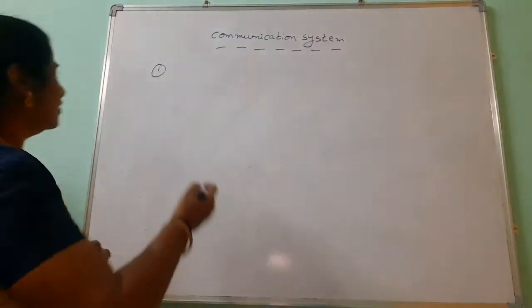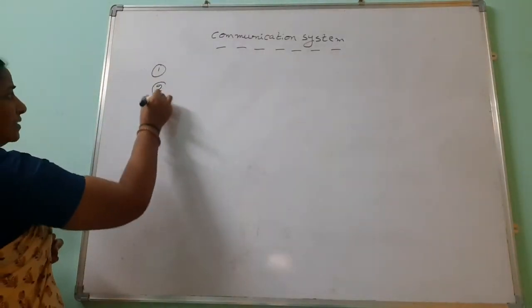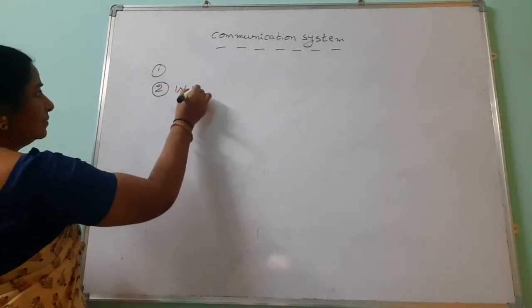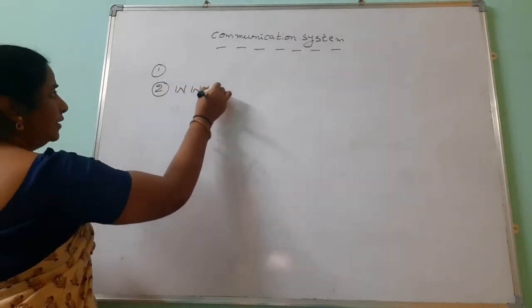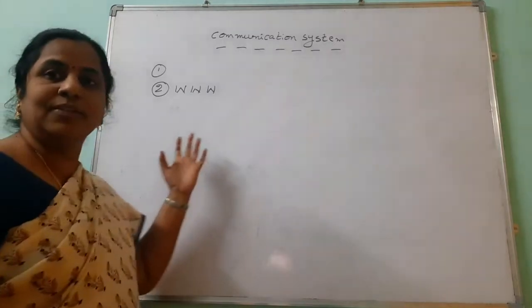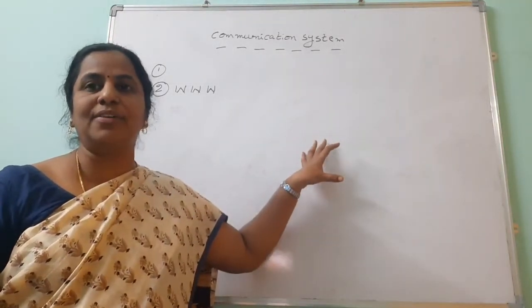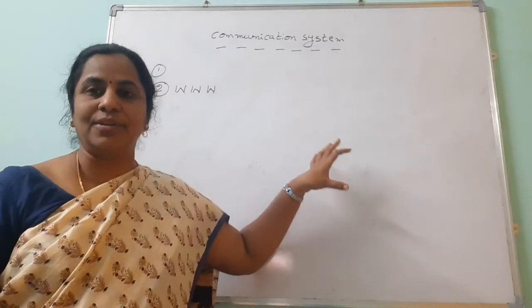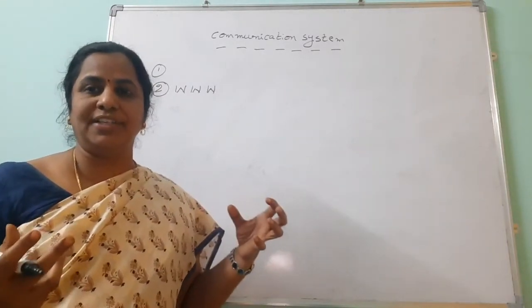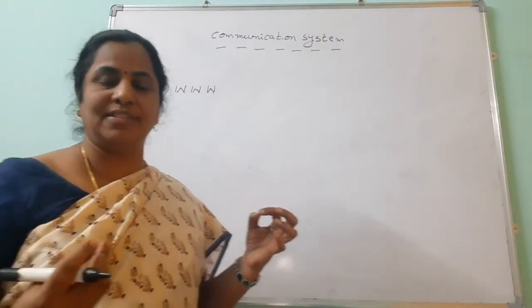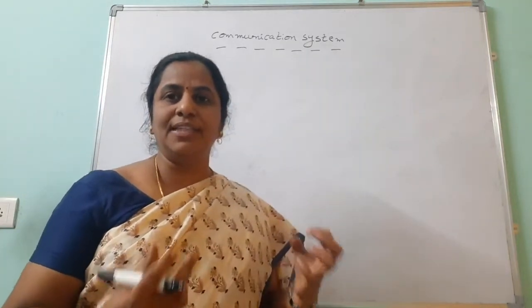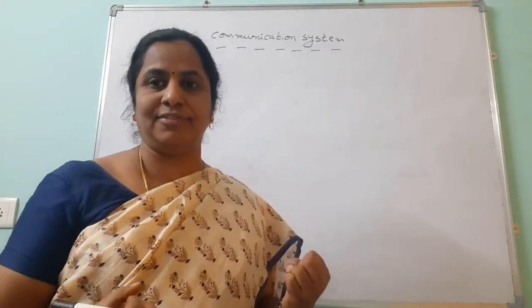Then the second very short answer question is: what is WWW? Simply we can say World Wide Web. What is the role of this? Whatever information there is, suppose something happened now, within a fraction of a second we are getting the information.